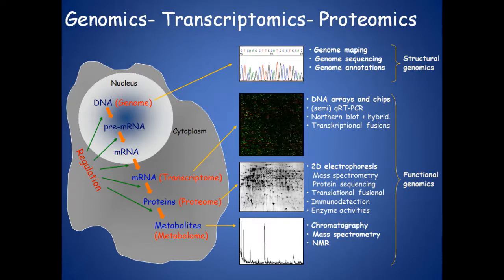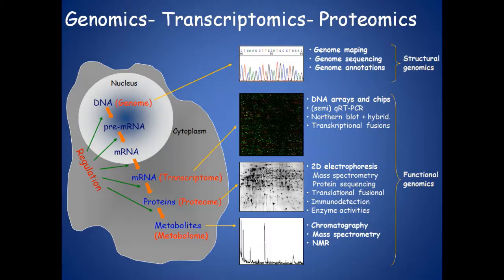Now I'm going to try to link all these three terms together. If you have a nucleus, within the nucleus you have DNA, which constitutes the genome. The DNA is converted into precursor mRNA, and finally it becomes the mature mRNA.